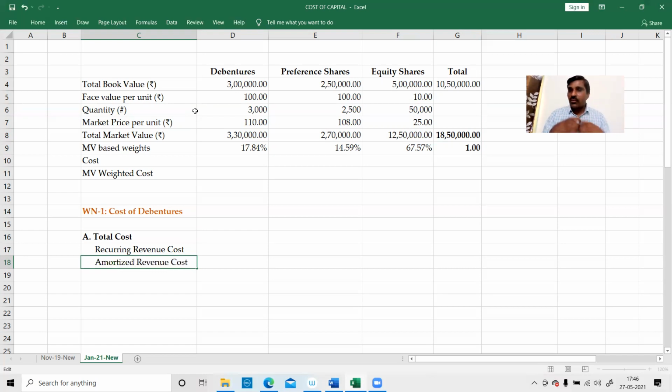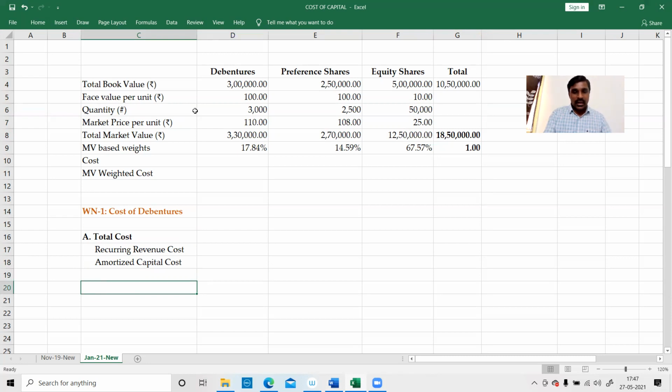Some costs will be incurred every year. That is called recurring revenue cost. Some costs will be incurred only once in a lifetime. That is called capital cost, which we have to amortize every year. That is called amortized capital cost. So recurring revenue cost and amortized capital cost together give us the total cost.